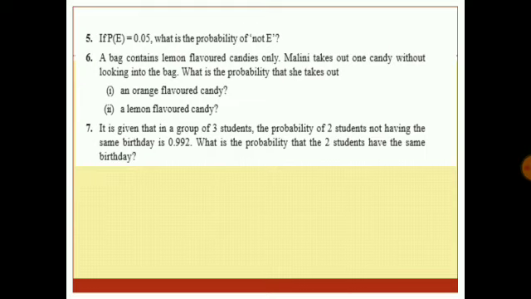Fifth, if P of E is equal to 0.05, what is the probability of not E? Clearly it is 1 minus P of E, which is equal to 0.95.